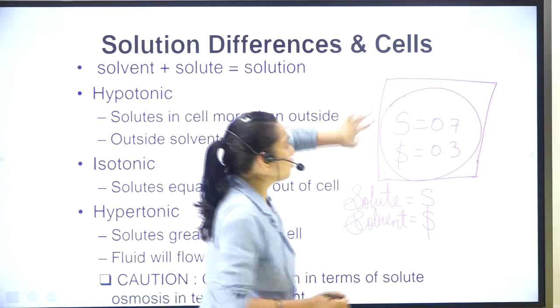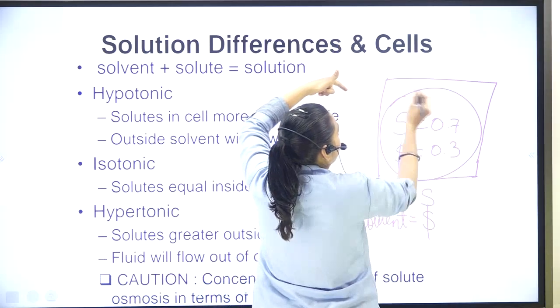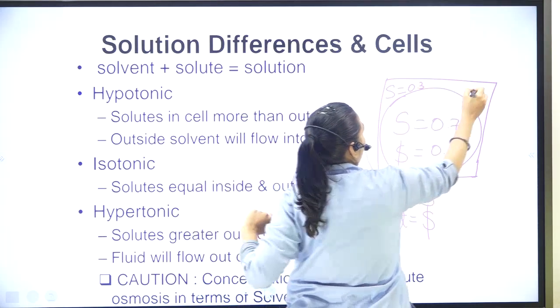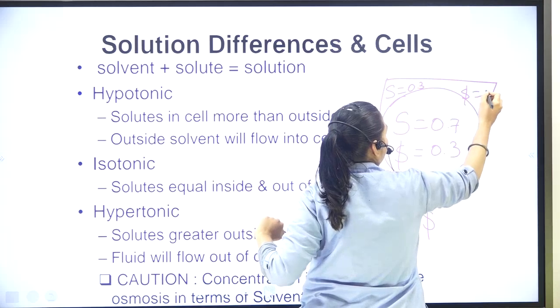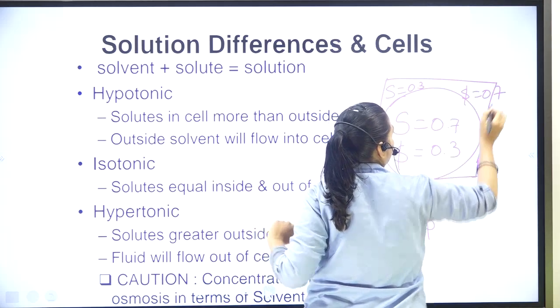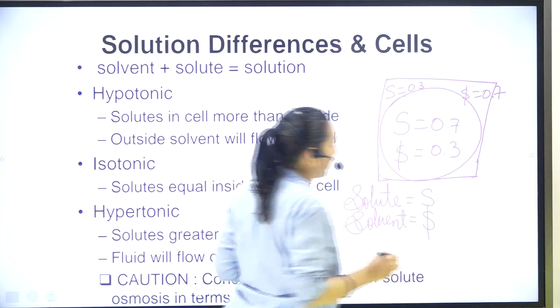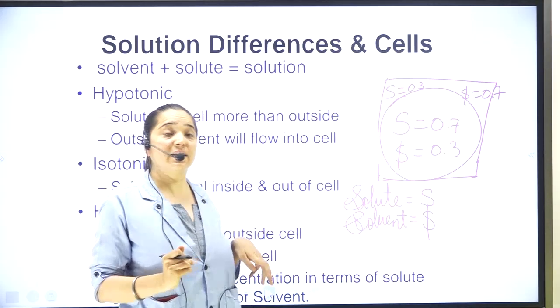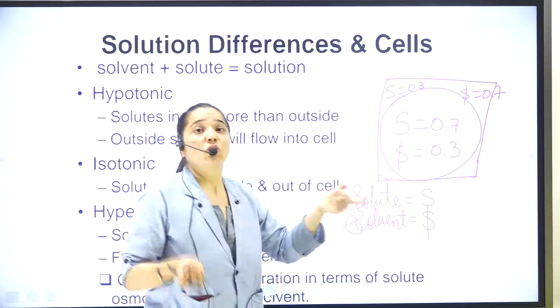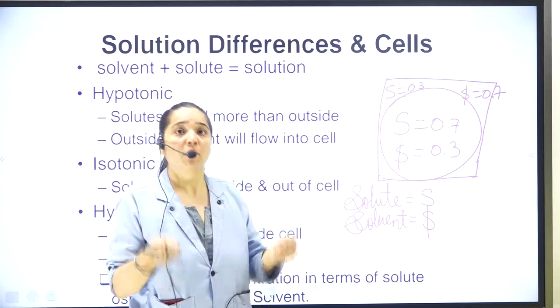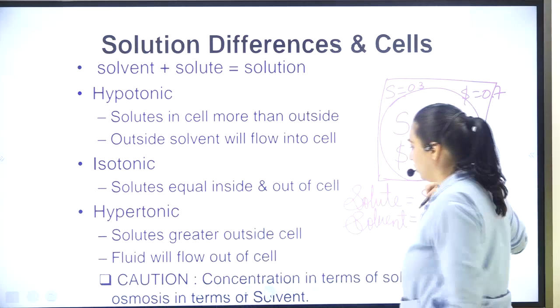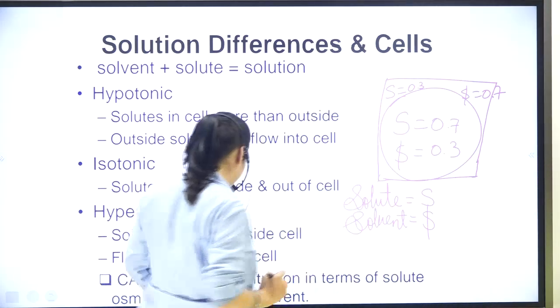अब solute बाहर कितना होगा? 0.3, and solvent 0.7. What will the solvent be outside? It will be 0.7. Now, what is less inside the cell? It is solvent. So, solvent will go from outside the cell to inside the cell.